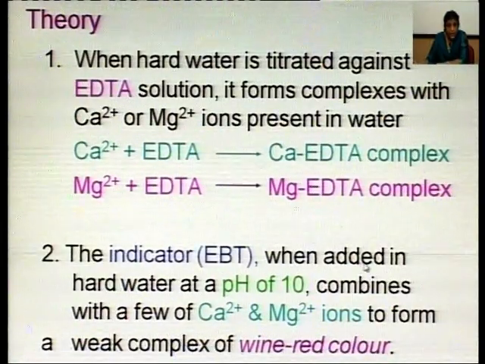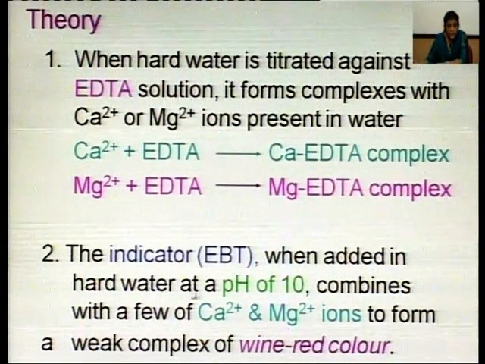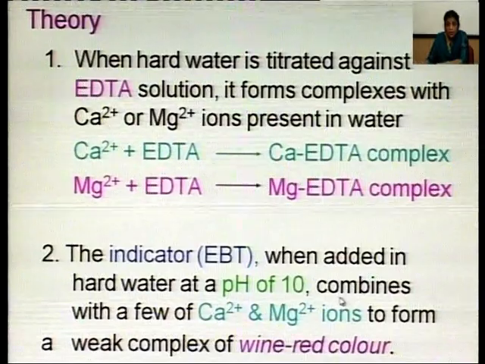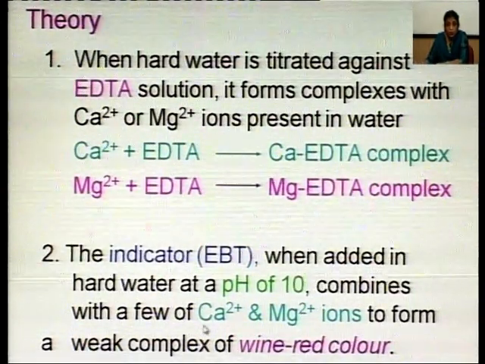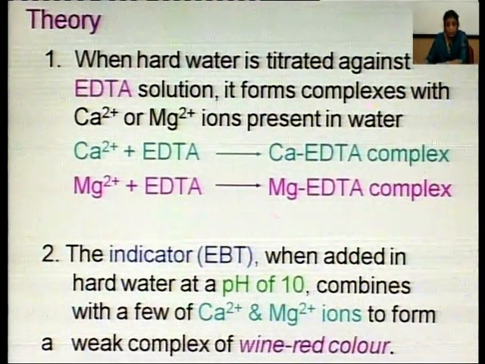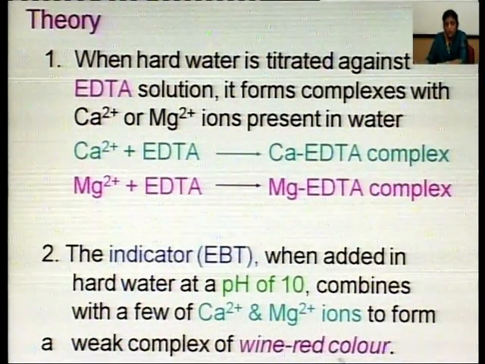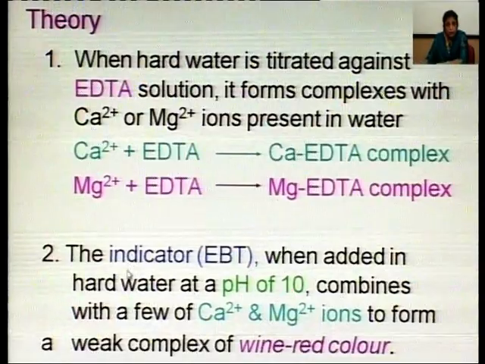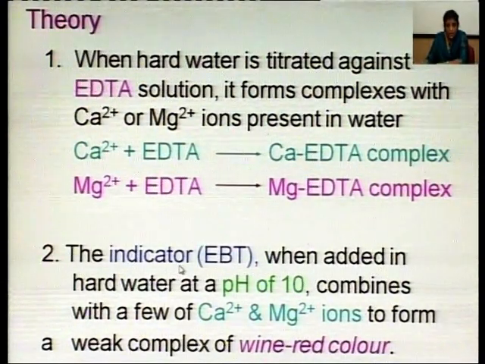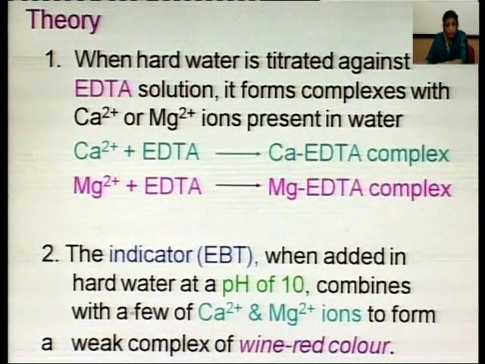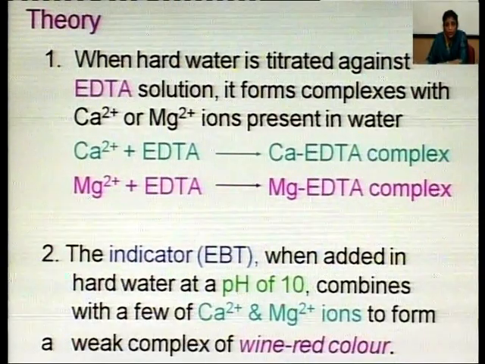On the other hand, the indicator, which is Eriochrome Black T or EBT, is blue in color. When added into hard water at a pH of 10, it combines with a few of the calcium or magnesium ions to form a weak complex which is wine red in color. This means that when we add the blue colored indicator, the hard water solution will become wine red in color.